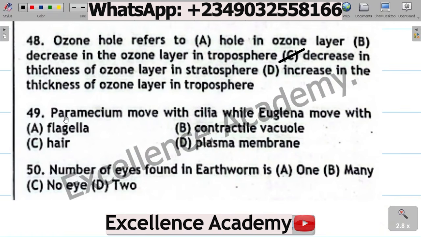Question 49. Paramecium moves with cilia while euglena moves with A. Flagella, B. Contractile vacuole, C. Hair, D. Plasma membrane. The correct option is A. Flagella. Question 50. Number of eyes found in earthworm is A. 1, B. Many, C. No eye, D. 2. The correct option is C. No eye. Earthworms do not have eyes, but they possess photoreceptors that are found in their head region that help them to detect light. So the correct option is C.